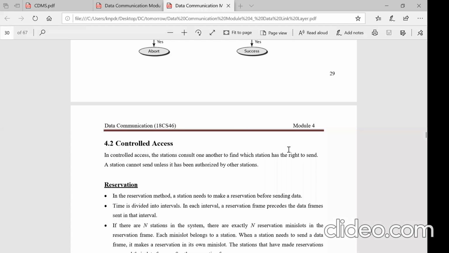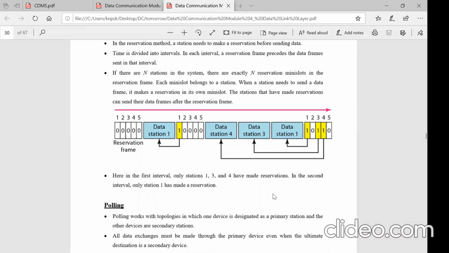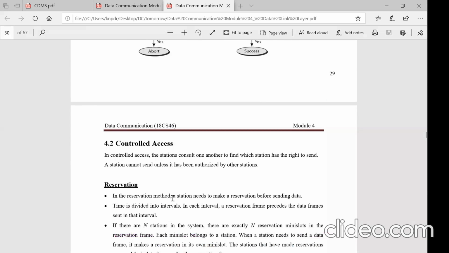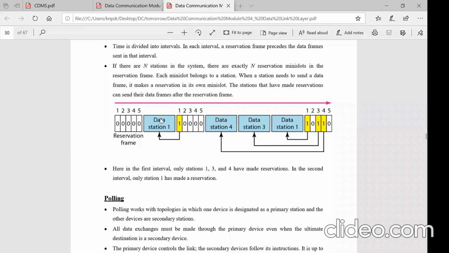This is nothing but giving authority to one station among the independent stations to get the right to transmit. There are three methods: reservation, poll, and token passing.